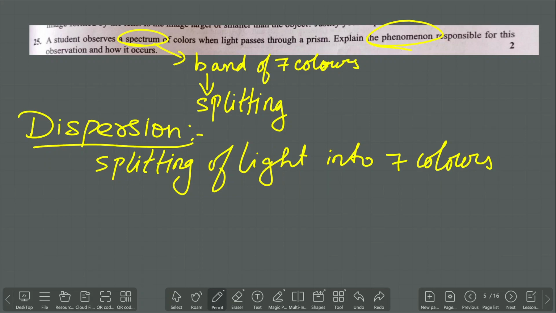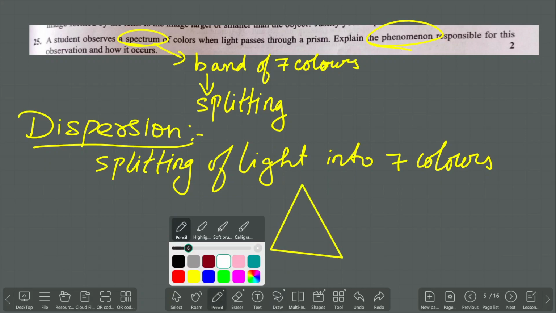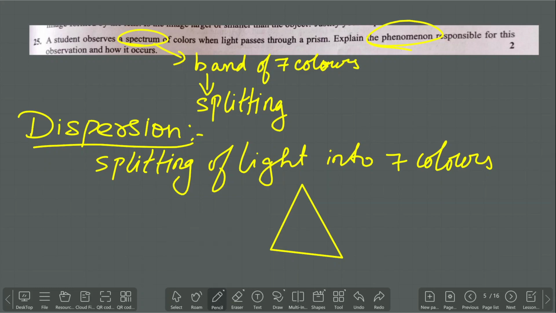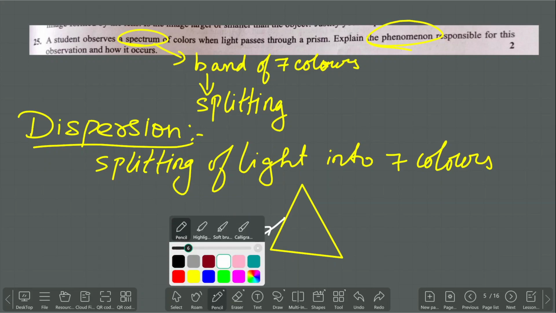And how it occurs, you just draw the prism again, and then send the white light towards the prism. After entering the prism, the light will start to split into 7 colors.